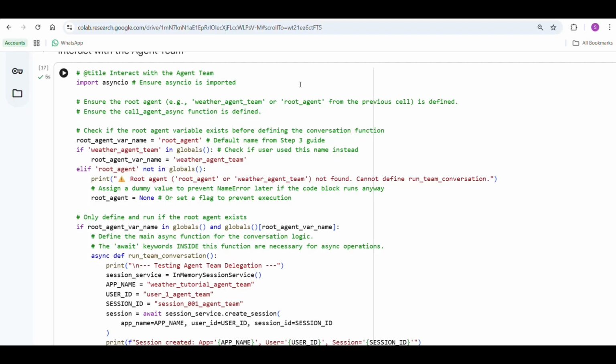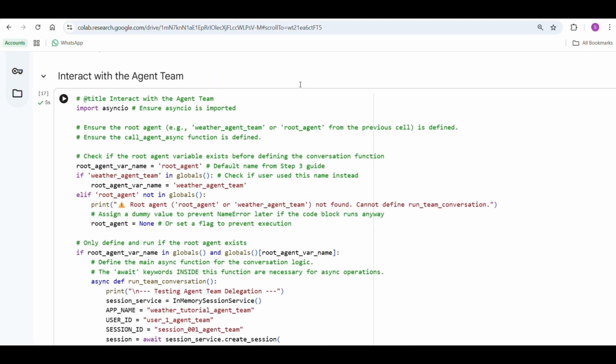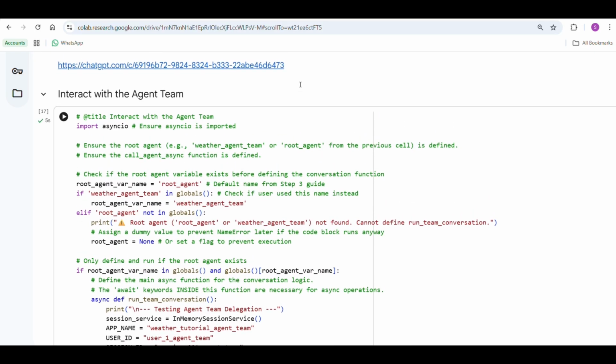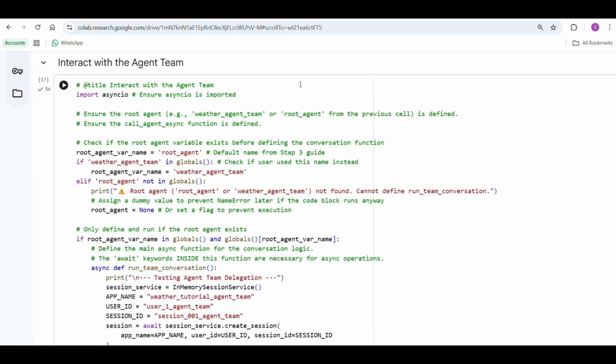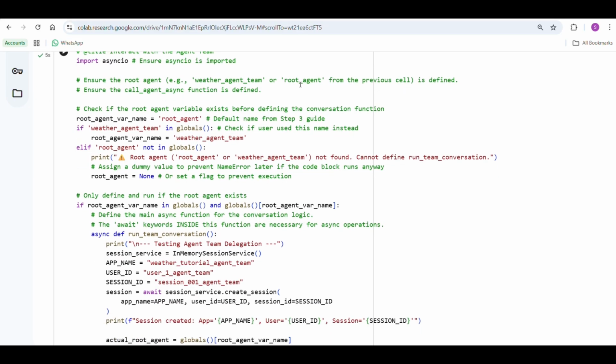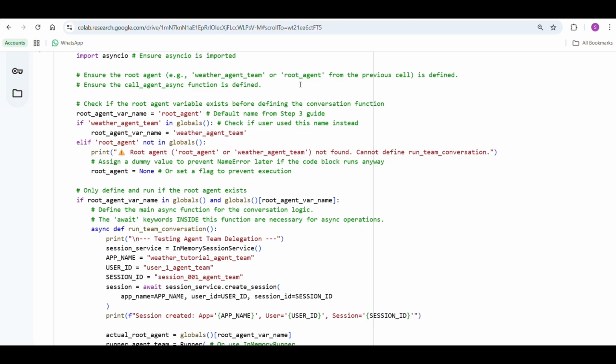So far we have successfully executed a multi-agent conversation system with full delegation logic, including the Google ADK and LiteLLM. We have been implementing the root agent, the coordinator agent, that fully orchestrates conversation by intelligently delegating tasks to the right sub-agents. So exactly like a real-world agentic AI, right?